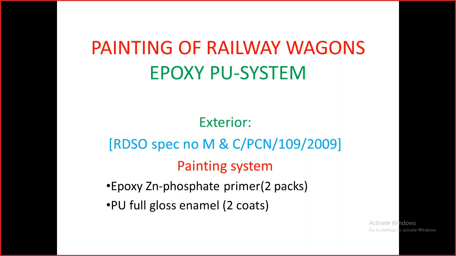Now for all railway owned wagons, we are giving the Gentian blue color, and for privately owned wagons, pooled wagons, non-pooled wagons, different paint schemes are given. So here we are applying only primer and enamel on the wagons. There is a difference between the locomotives, coaches and wagon painting, as you may observe.